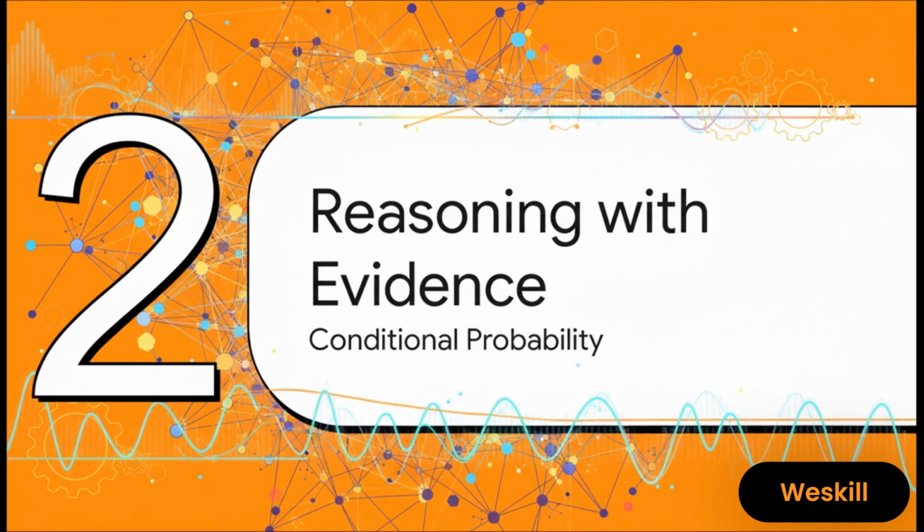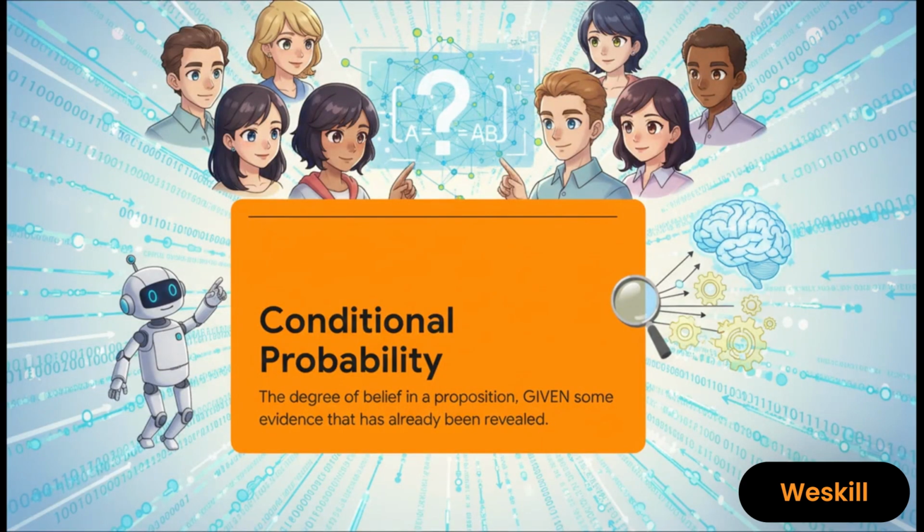But this is where AI starts to get really smart. It doesn't just stick with those baseline odds. A truly intelligent system is one that can update what it believes when new information comes in. And that leads us to a much, much more powerful way of reasoning. This is all done using something called conditional probability.